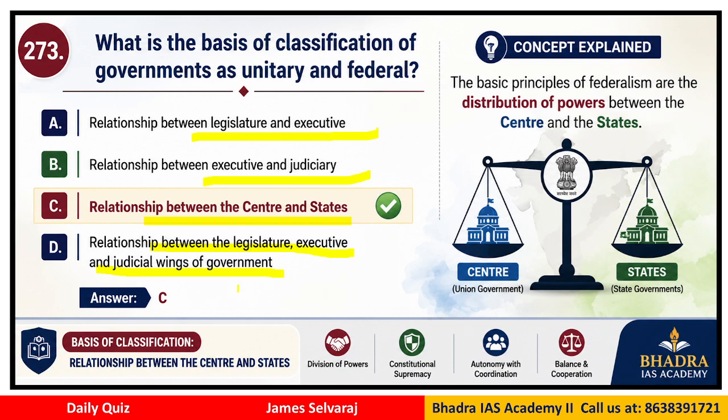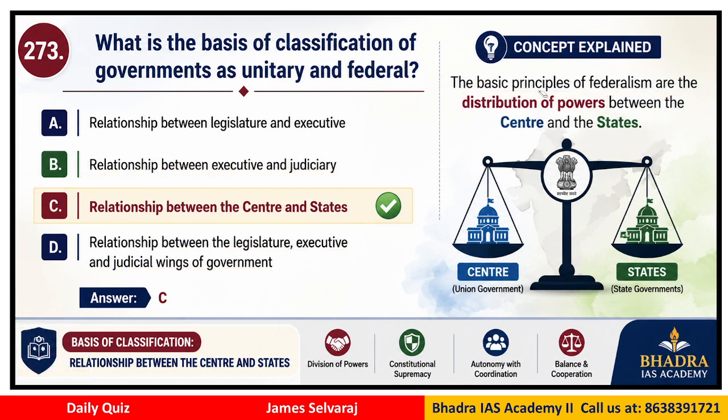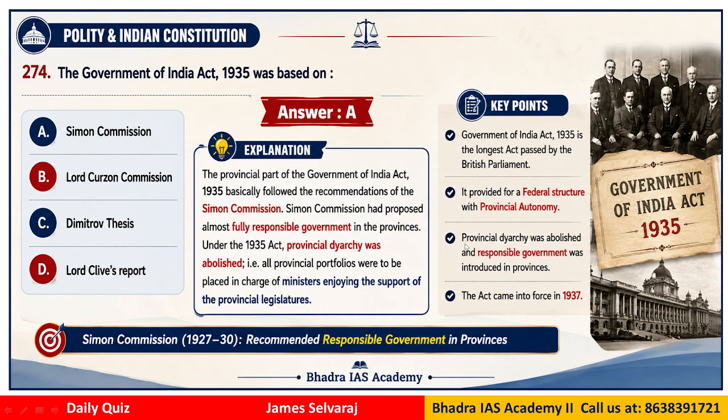The correct answer would be C, the relationship between the center and the states. The distribution of power between the center and states in India makes the classification of governments as either unitary or federal. Therefore India is a kind of quasi-federal government.